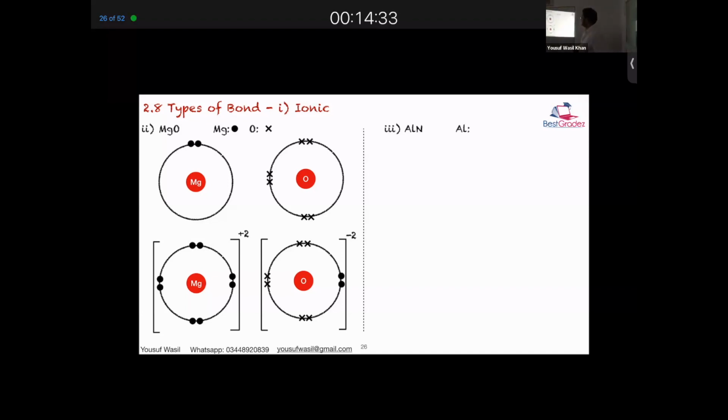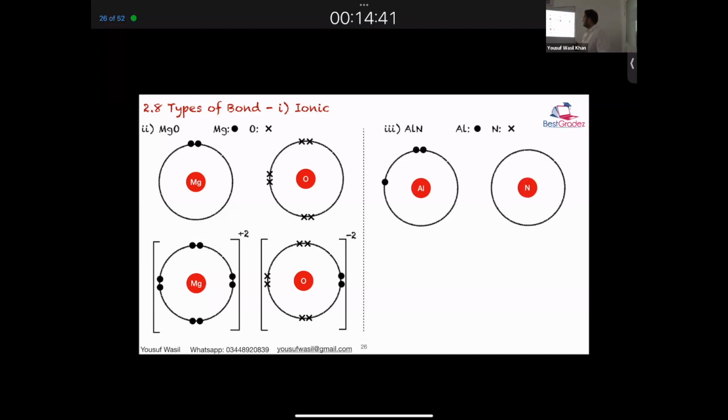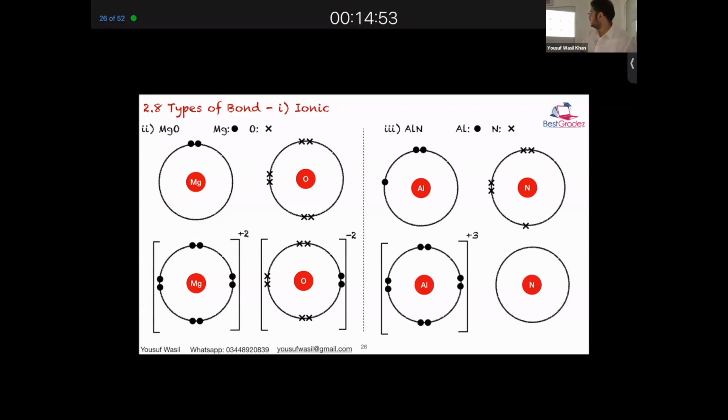Similarly, aluminium nitride, not very common, but aluminium is in group 3, which means it will have three valence electrons. Nitrogen is in group 5, so it will have 5 electrons. What will happen? Yes, aluminium will give 3 electrons and nitrogen will gain 3 electrons.